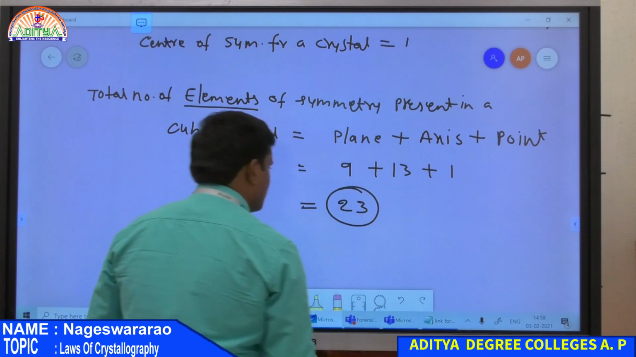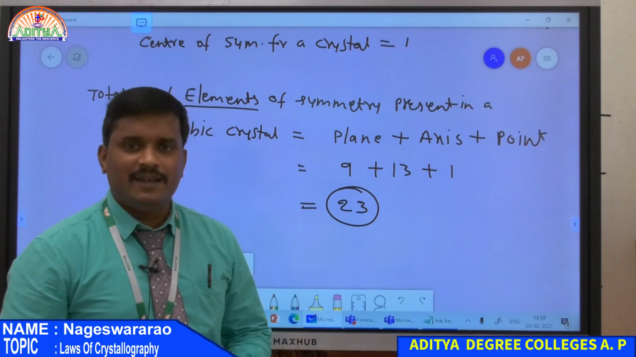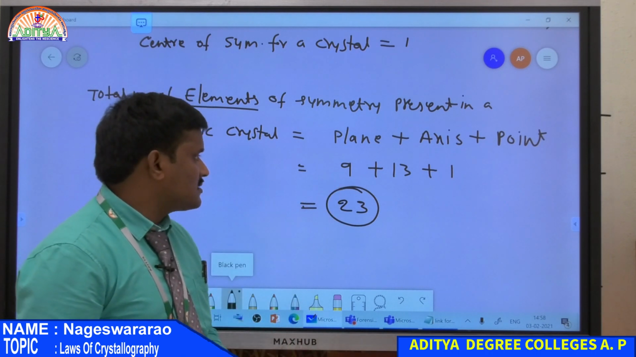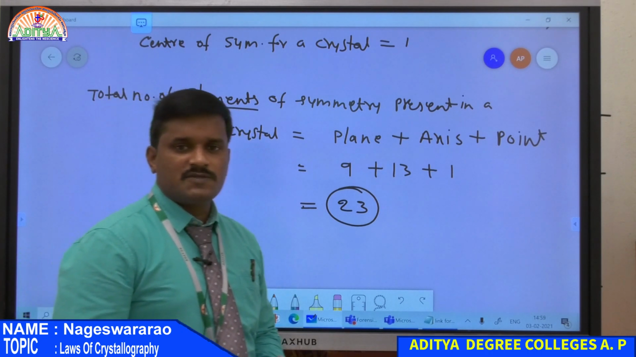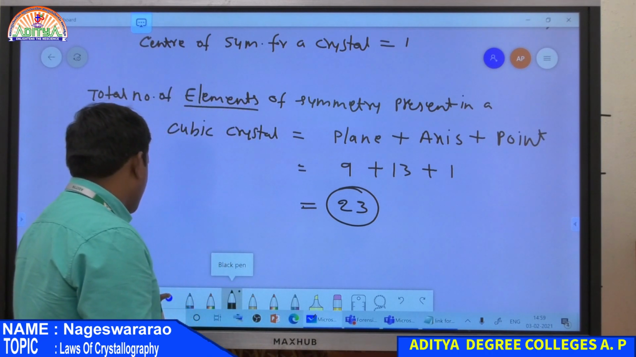So this is very important. Each cubic crystal has 23 elements of symmetry. Out of 23, there are 9 planes, 13 axes of symmetry, and finally one center of symmetry. So this is all about the laws of crystallography.